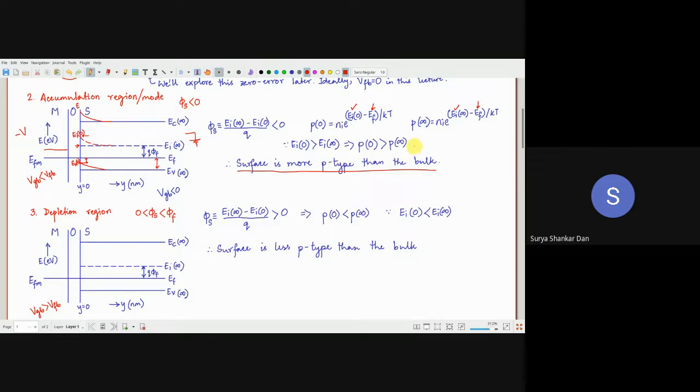This is through mathematics. पूरा mathematical model से हम बता सकते हैं कि P0 is greater than P infinity. And from a physical perspective, as Aviral has rightly said, the holes will be more accumulated on the surface. As a consequence, we can clearly see that EF minus EV0 is definitely less than EF minus EV infinity. So that means the surface is more p-type than the bulk is n-type.